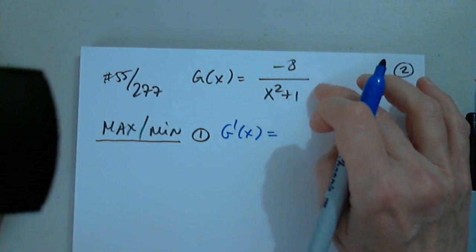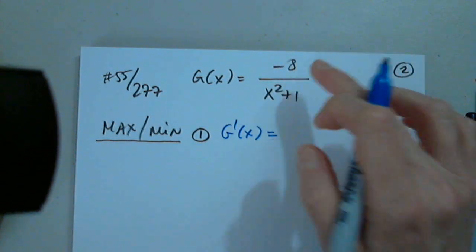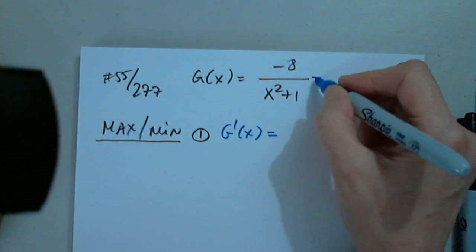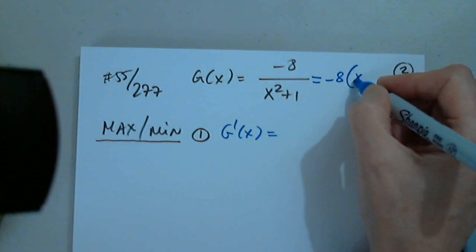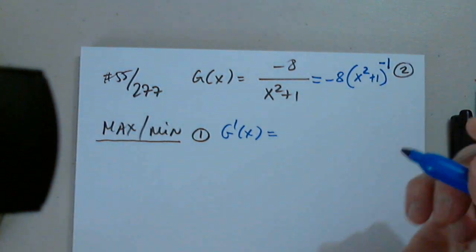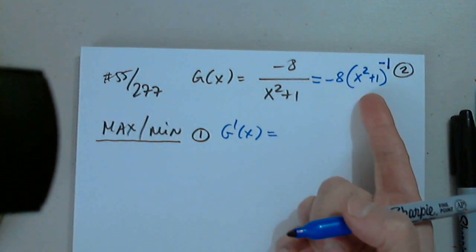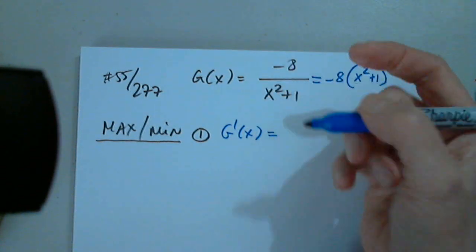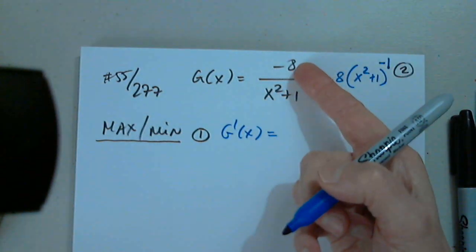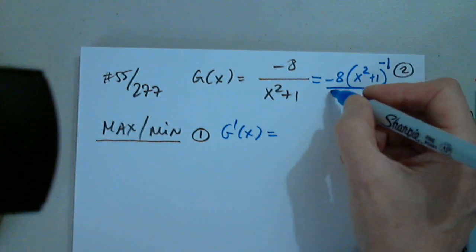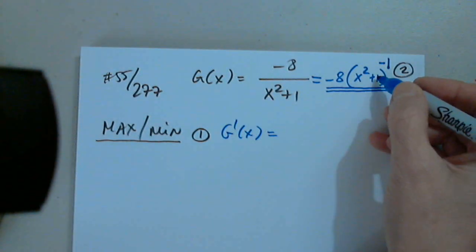Now, I prefer, it's up to you, because there is no variable at the top, it is smarter to present this function like this. It's easier to differentiate. I'm not saying do not use, or that I have anything against, the quotient rule, but there is no x at the top. This will make it much easier. So if we go with that, can anyone differentiate this for us?